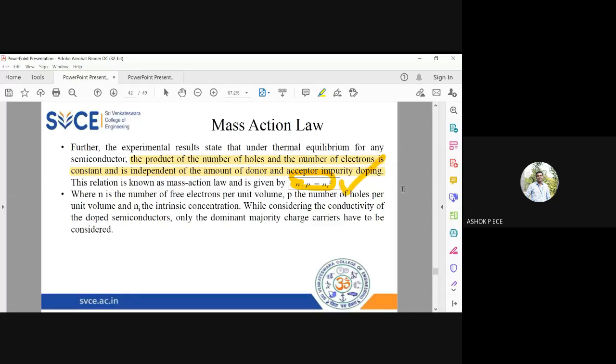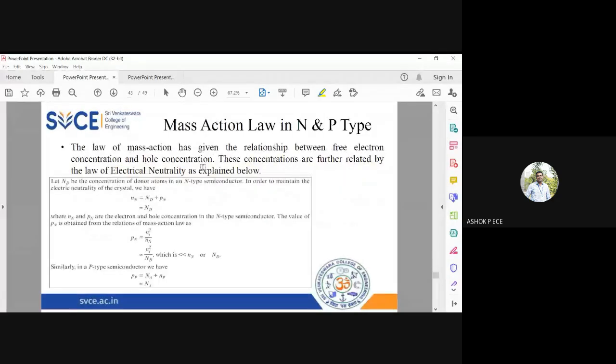Now, if I add acceptor and donor impurity, we are going to see how this equation changes. So now I am adding donor atoms. I'm going to add Nd amount of donor atoms. Whenever you put suffix n, it is going to be N-type impurity, N-type semiconductor.